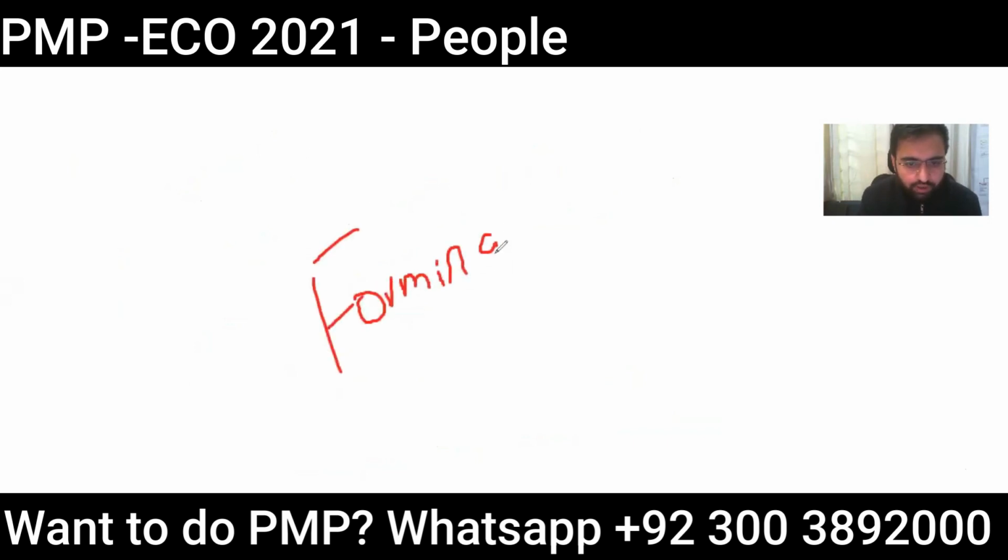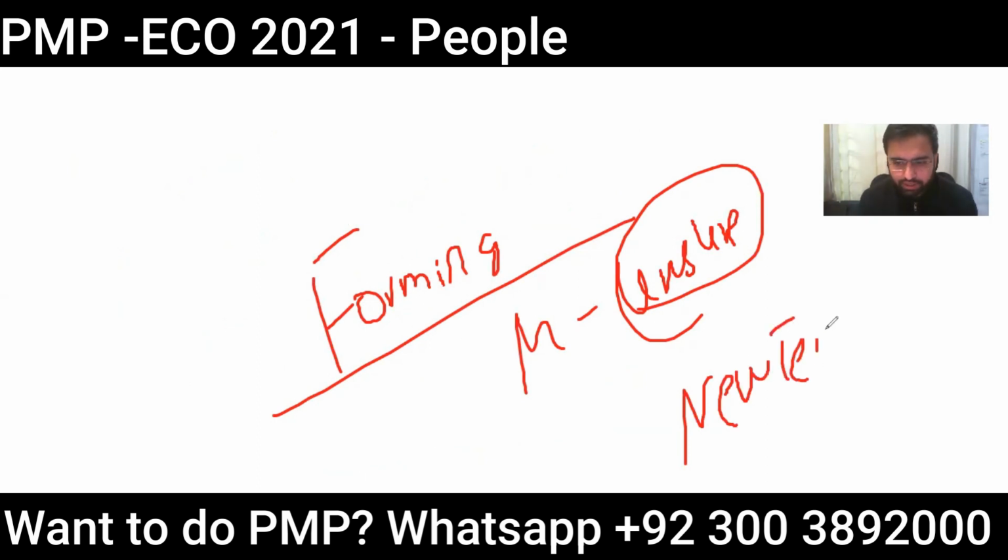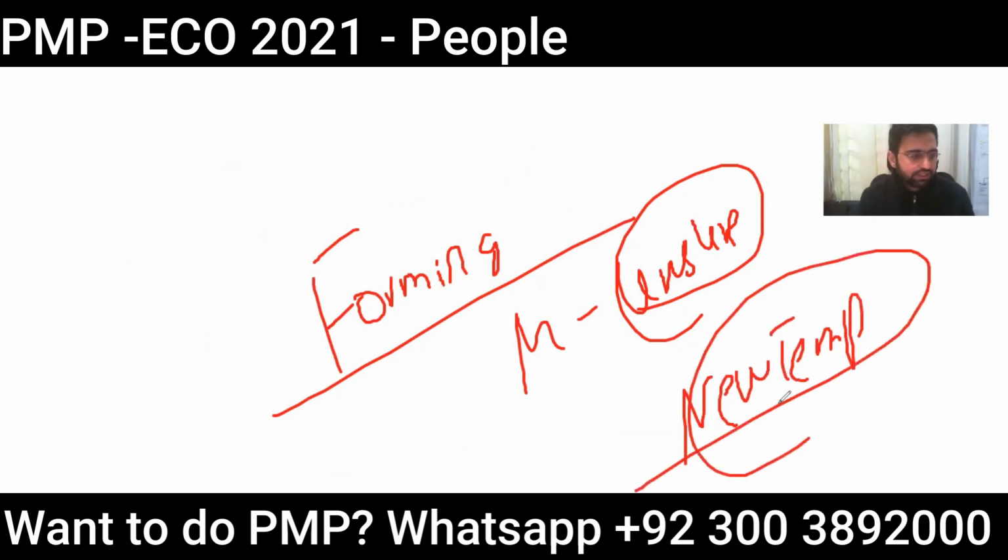Why? Because members are unsure. They are highly skilled people in their own area. They know how to perform their work. They can be new members. Let's say there is a new graduate who is new to the team, then what would he require?